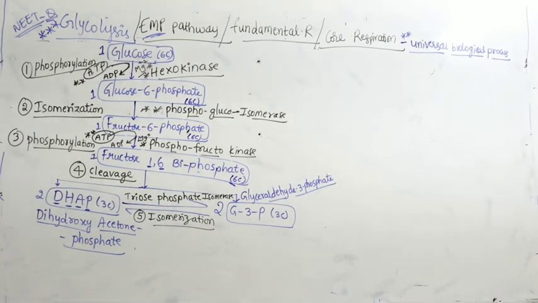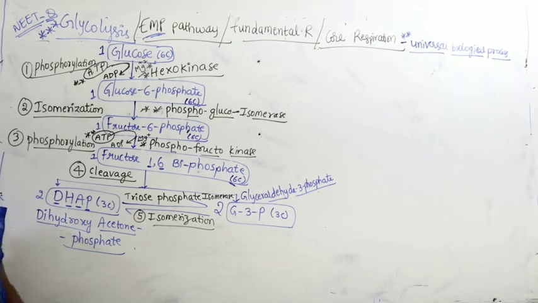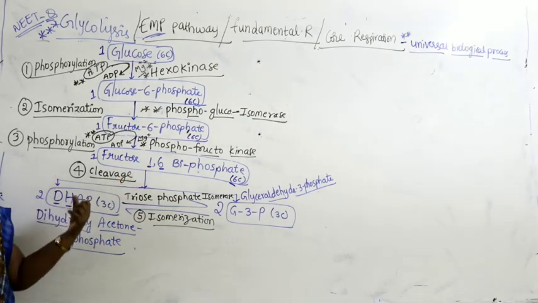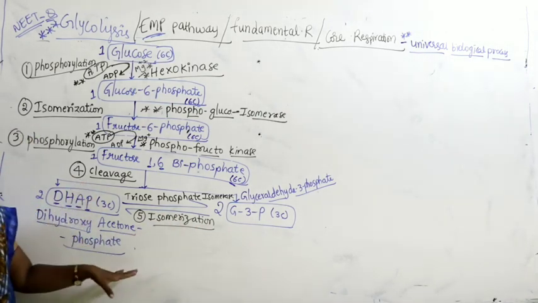Further it participates in the process called what? Glycolysis. So if you remember up to here, the 6 carbon compound gets broken down into DHAP and G3P, right? So this is an important step.